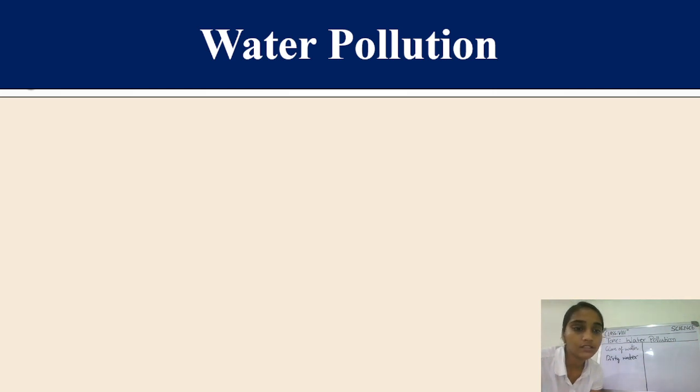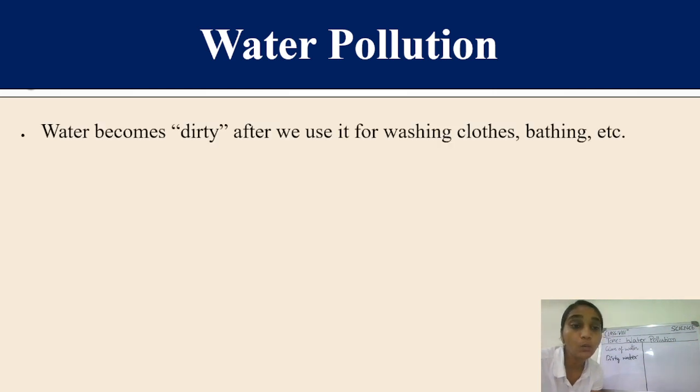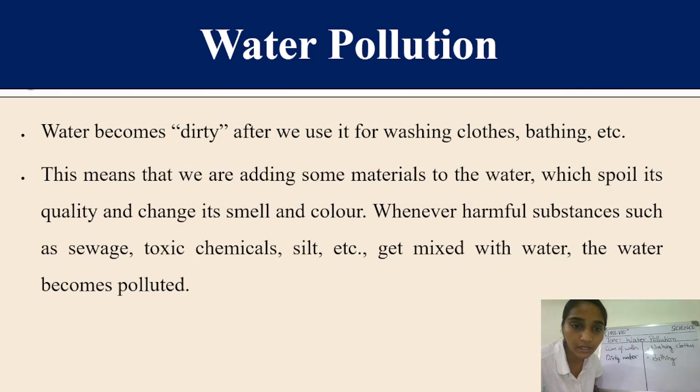Now we can see that water becomes dirty also after we use it for washing clothes, bathing, etc. When we are washing our clothes or taking a bath, the water becomes dirty after we use it, right?